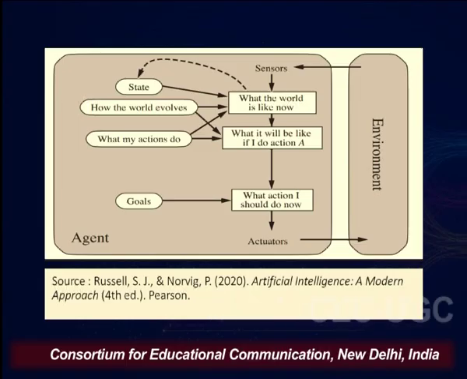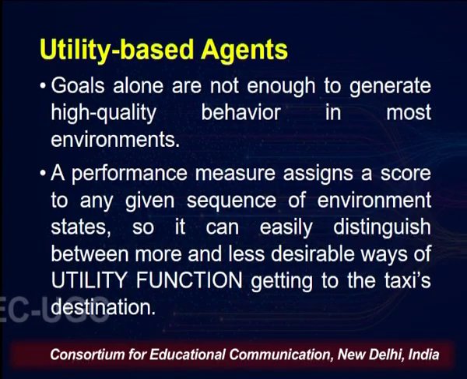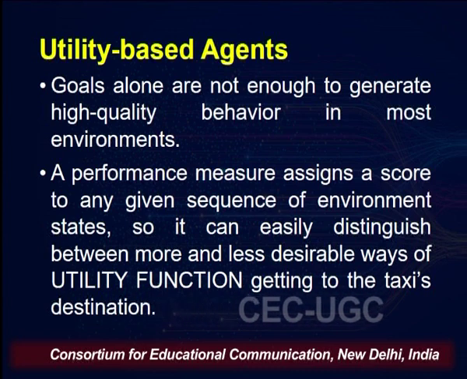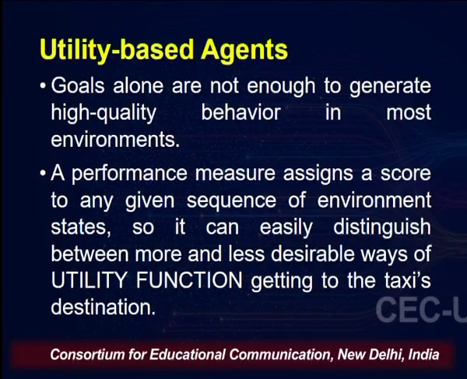Moving to the fourth type, which is the last type, it is utility based agents. Now, goals alone are not enough to generate high quality behavior in most environments. Let me give you an example. For example, the goal is to reach a particular destination, fine. But if you reach there by braking 4 times or jumping the red light 4 times, that is not going to suffice.